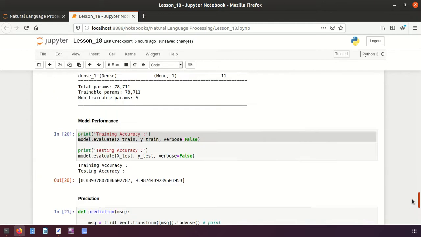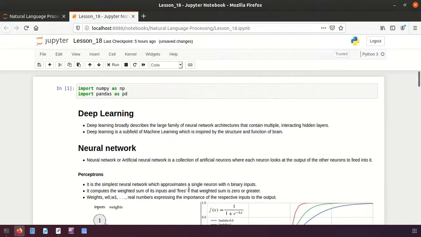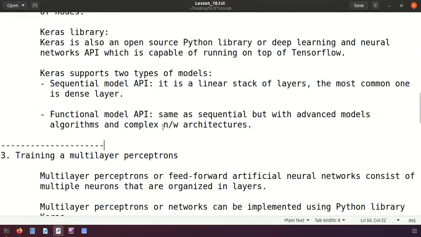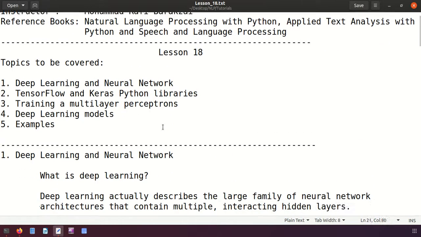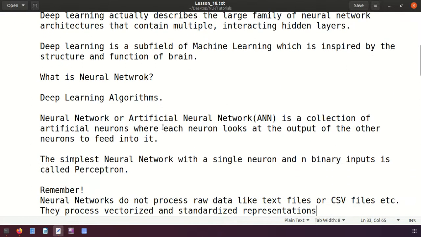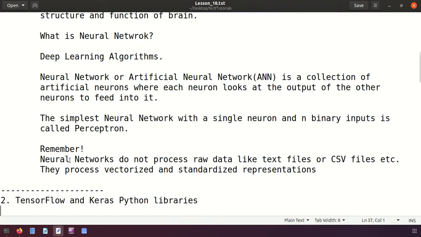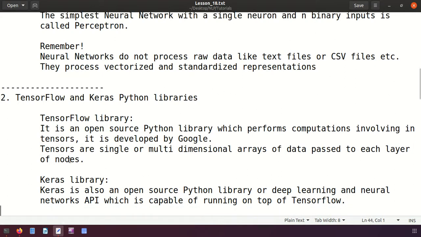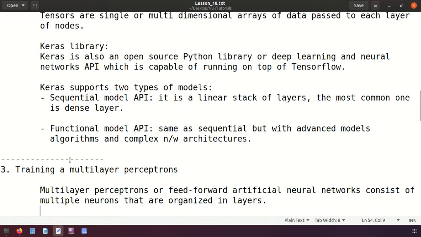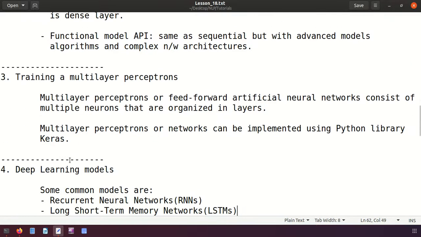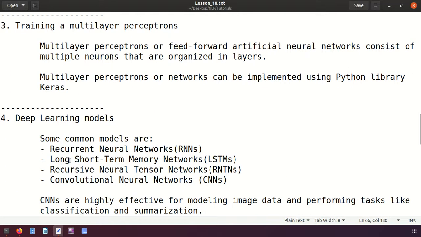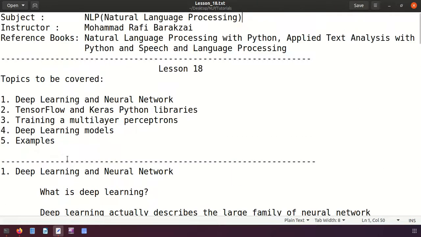So I hope you understood all these things, friends. We talked about deep learning, we talked about neural networks, and then we implemented some neural networks. The first neural network is called the Perceptron, a neural network with a single neuron, and we gave an example of logistic regression for that. And then we talked about TensorFlow and Keras, and then we saw how to train multi-layer perceptrons, and we talked about these models. I hope you understood all these things, friends. Thank you.